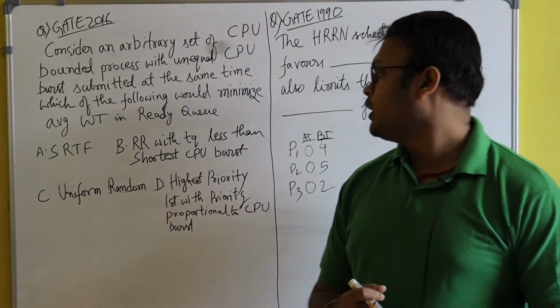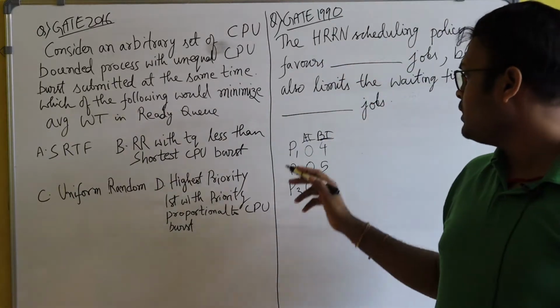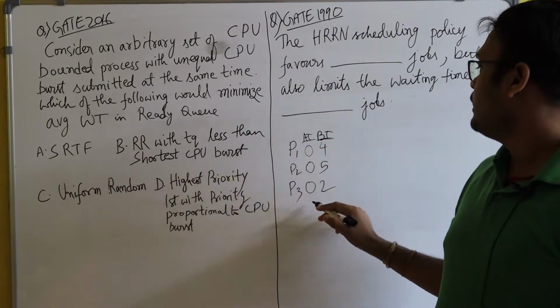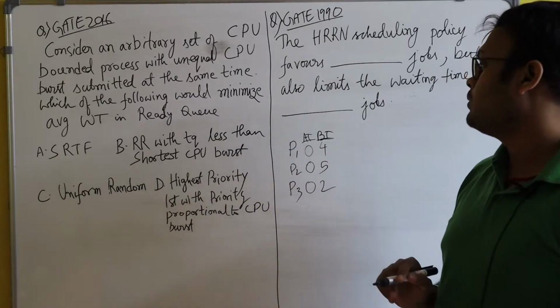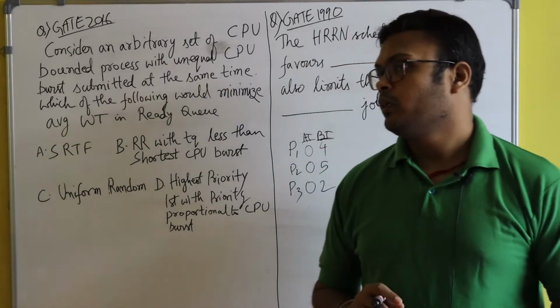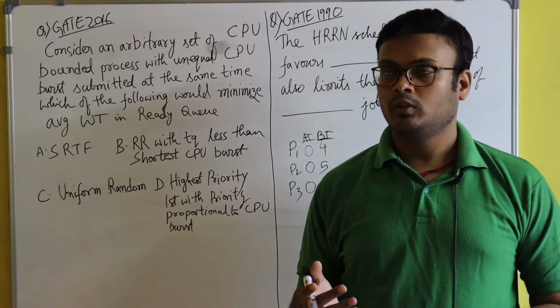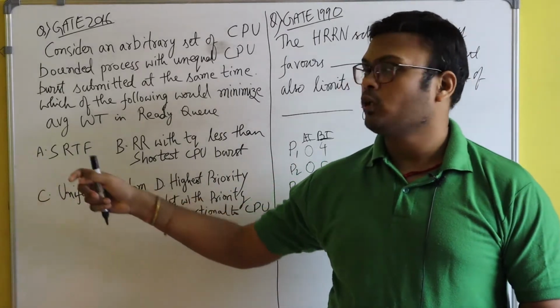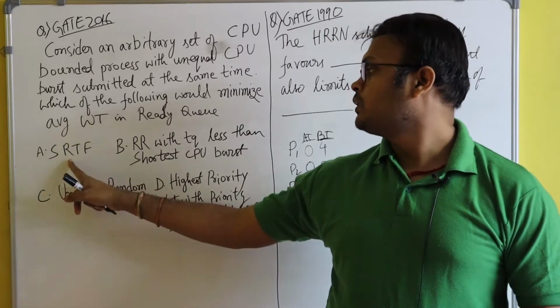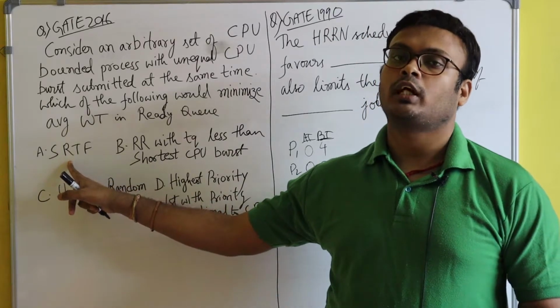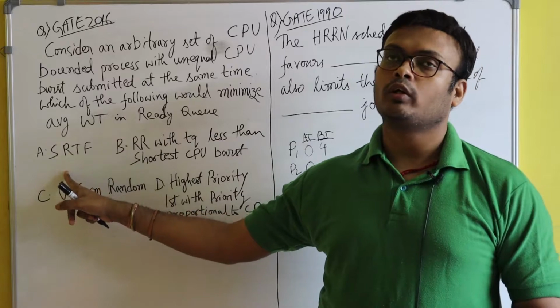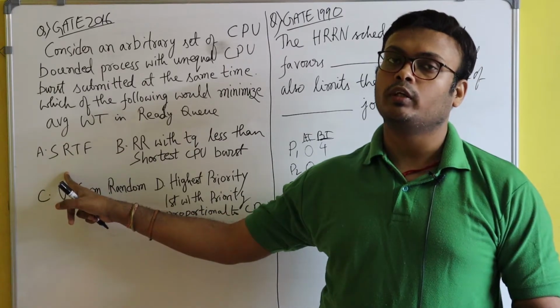Since all the processes have arrived at the same time, it's like the shortest job first algorithm. So option A is correct. What is option A? It's the shortest remaining time first algorithm, but actually it's a shortest job first algorithm.